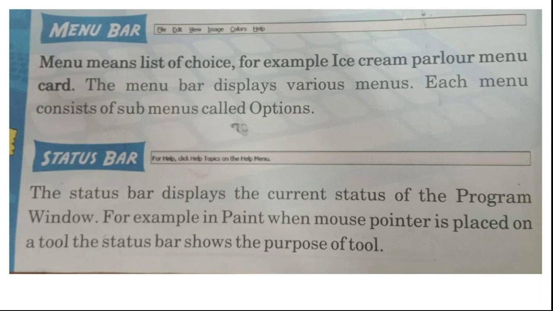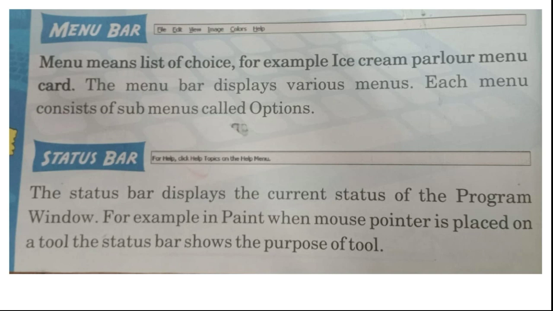The same way, if you choose any particular menu, let's take File. If I click on the File menu, then under File it will give me Save, Open and New, and all the other options. So these are called the menu bar.